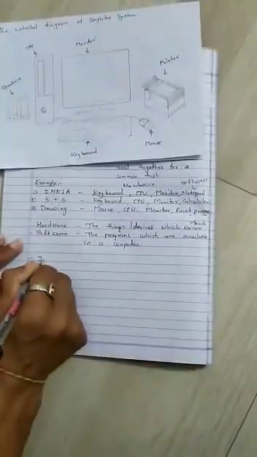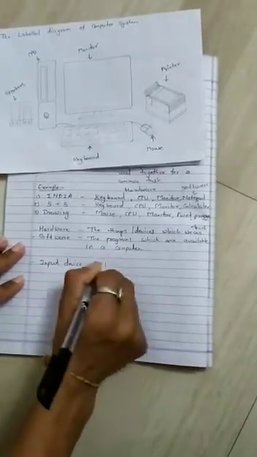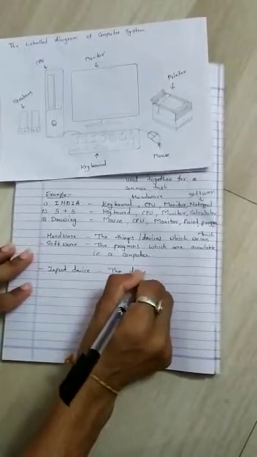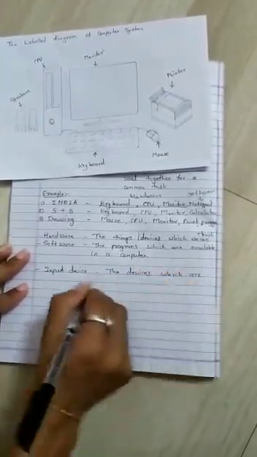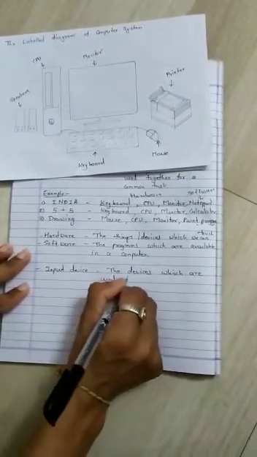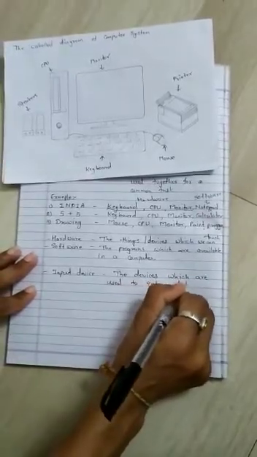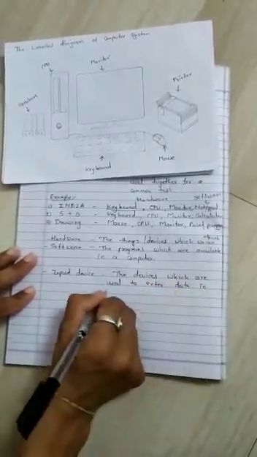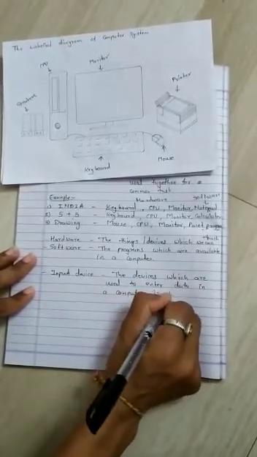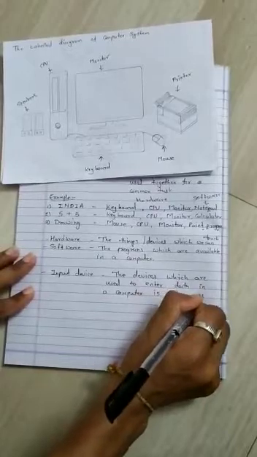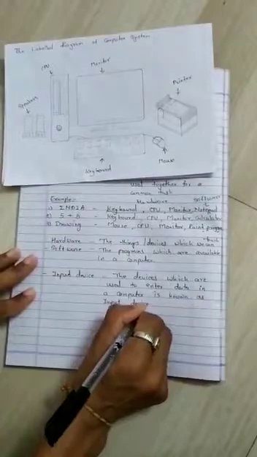So input device means the devices which are used to enter data in a computer are known as input devices, right?